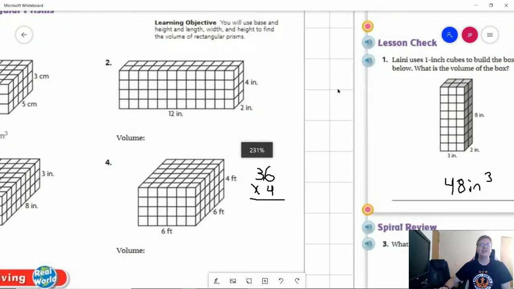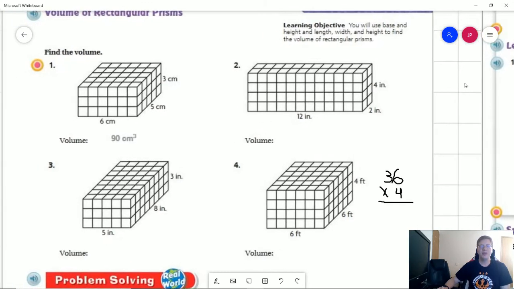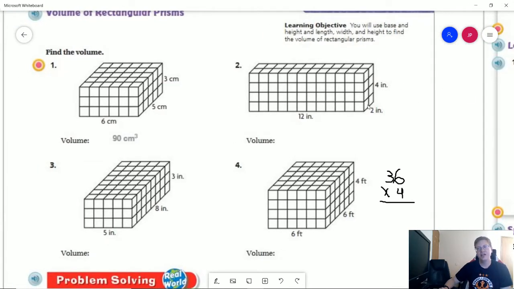This is going to be for 5th grade and cover our homework from our lesson today. So let's go ahead and take a look at our problems. I have some of the stuff already written in, but I'll go ahead and talk through a couple of these. So the first two problems were quite simple.